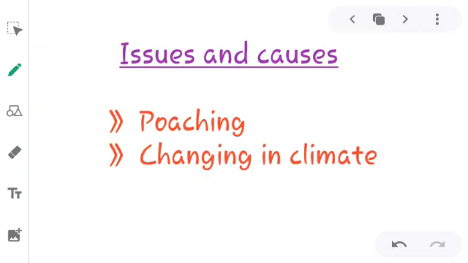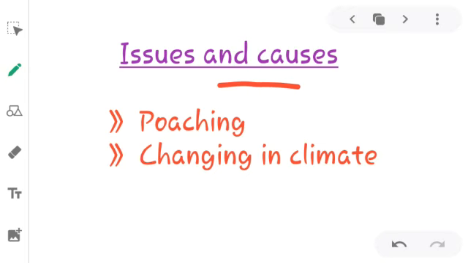In the first paragraph you have to discuss the issues and causes of why polar bears are becoming endangered and going to disappear. In the first paragraph they have given you space to introduce and explain the issues and causes.